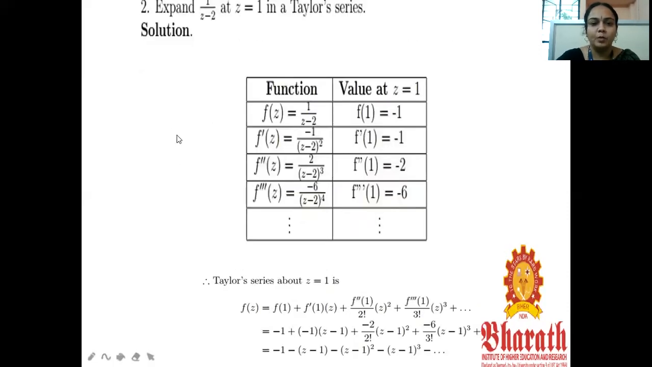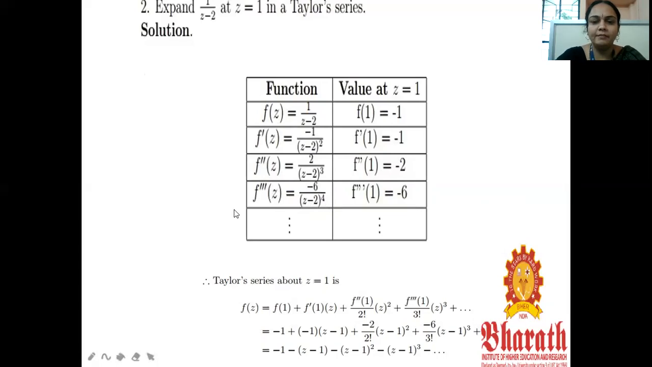Next, expand 1 by z minus 2. So the function f of z equal to 1 by z minus 2. Take the derivative of this. By the quotient rule, the derivative is minus 1 by z minus 2 the whole square. Again take the derivative, that means the second derivative: f double dash of z equal to 2 by z minus 2 the whole cube. Third derivative, f triple dash of z is equal to minus 6 by z minus 2 whole power 4.